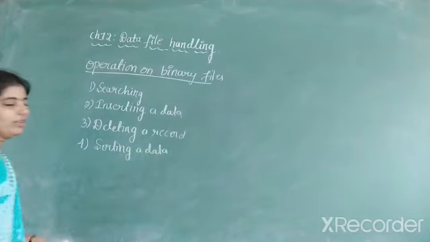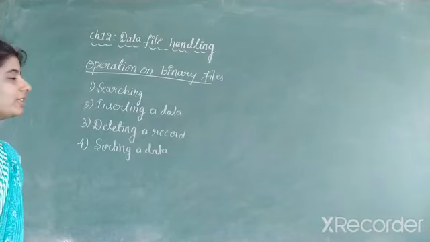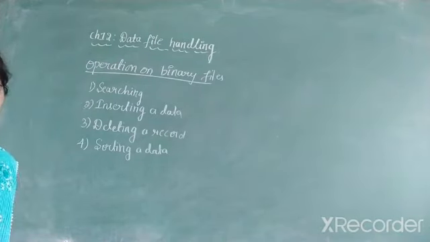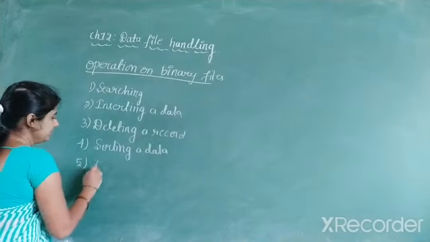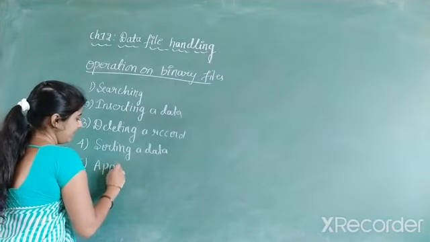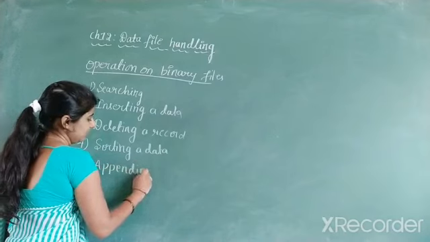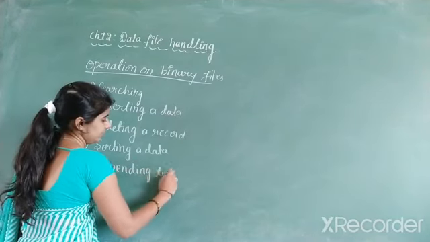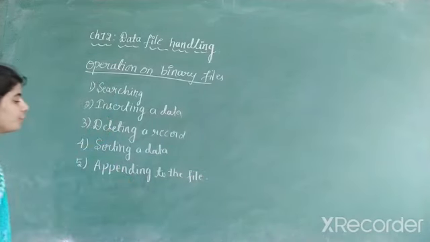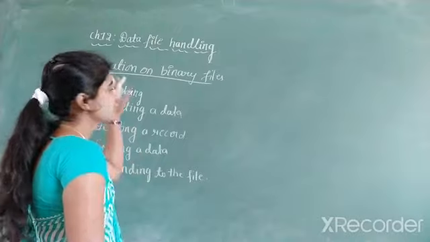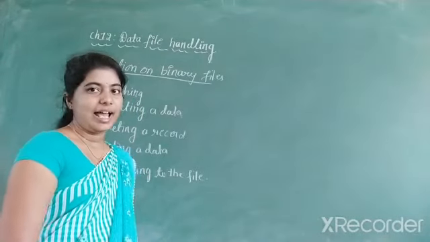So these are the different operations that can be performed on binary files. And you may add appending to the file. So these are the different operations performed on binary files. So this ends the chapter called data file handling.